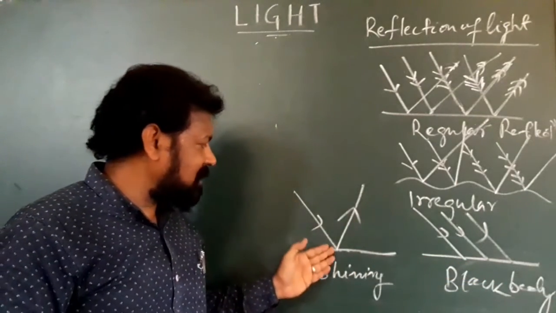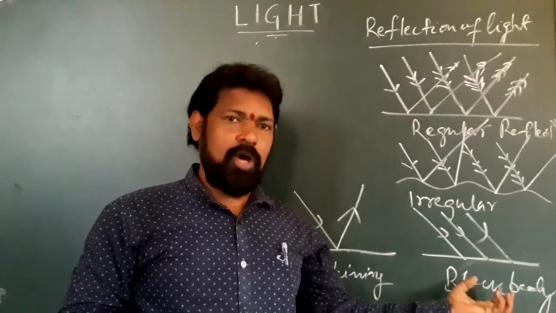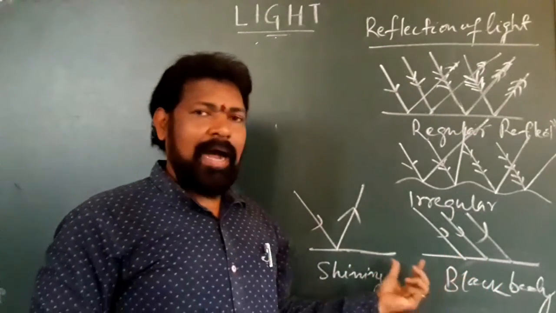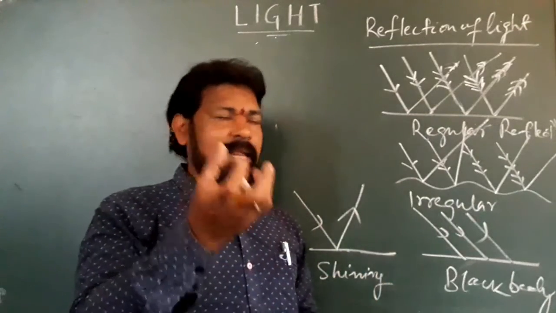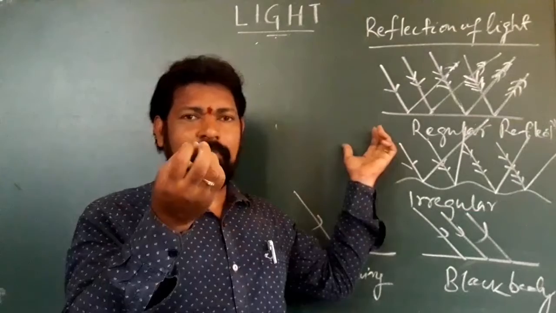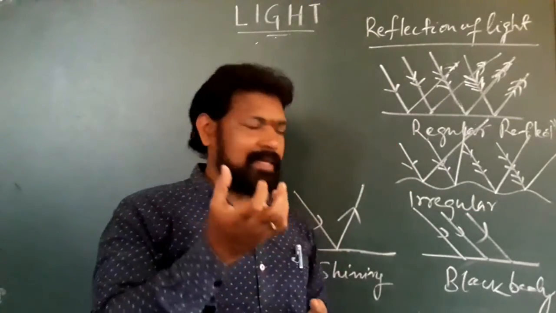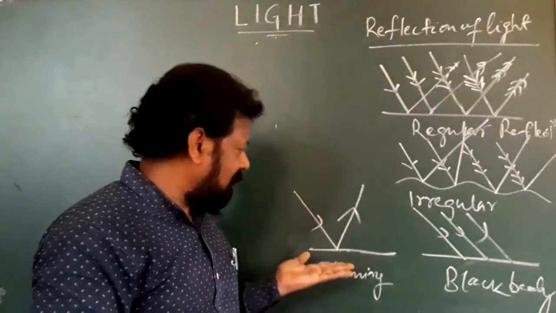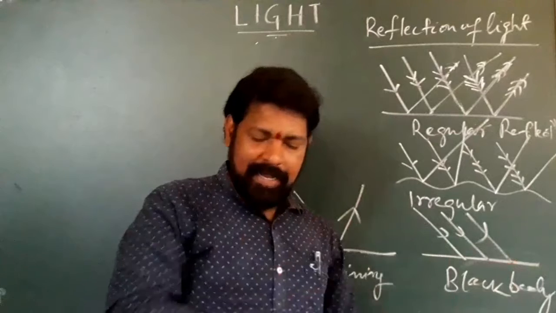However, when light is incident here it reflects back, and when it is incident here it gets absorbed. So you need to identify that a ball is a physical body, but light is not composed of any physical body like that. It is simply energy, and that energy gets reflected when it hits a shiny surface, whereas when it falls on a black body, it gets absorbed.